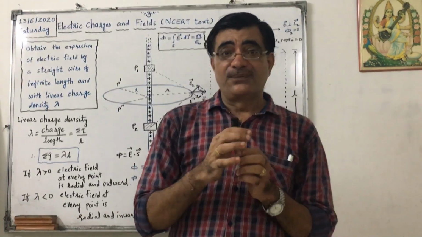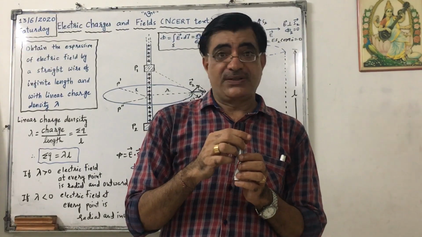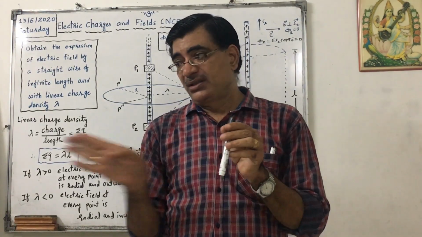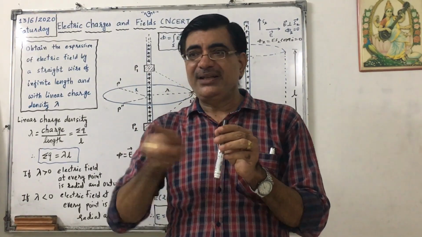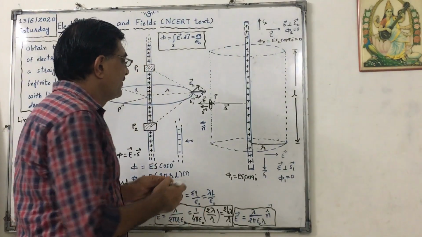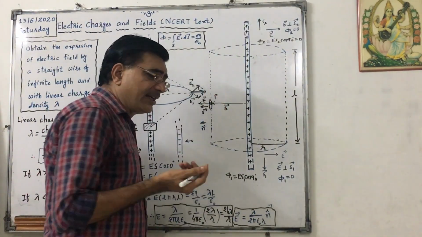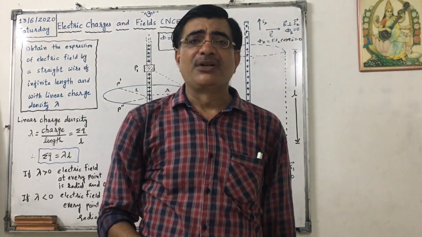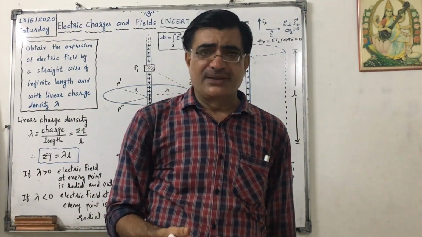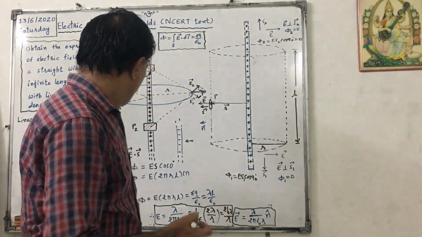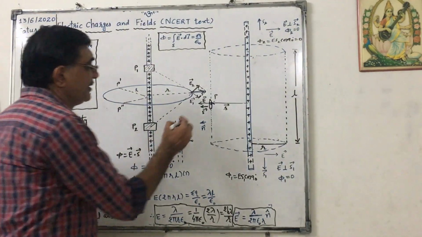That means the flux is radial, coming out of the line, like this. Okay, so consider a point P here. Again, we can consider point P anywhere because it is similar, due to the symmetric distribution.